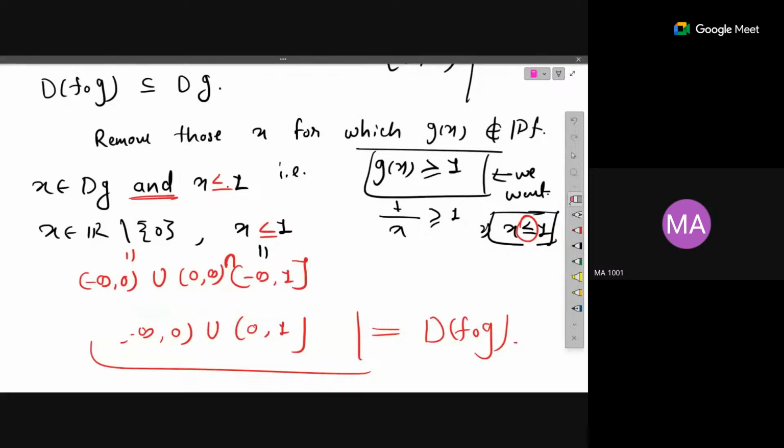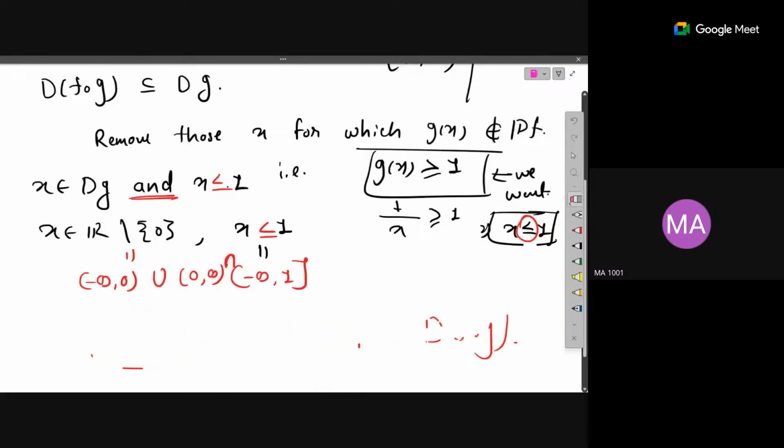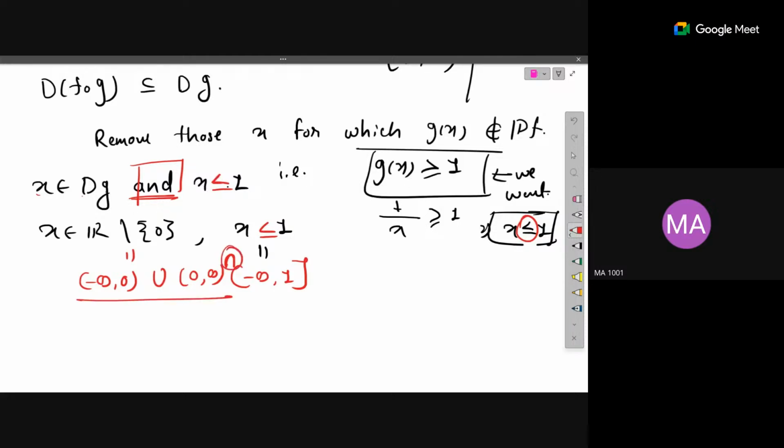Yes, yes, you are correct. So what we have done so far is okay, but this intersection part I have missed. So ultimately we have to take the intersection. That means x should belong to the domain of g and x should be less than or equal to 1. So that means the union of these two, intersected with this one. If you do the intersection, this is minus infinity to 0, union with 0 to infinity, intersection with minus infinity to 1, right?